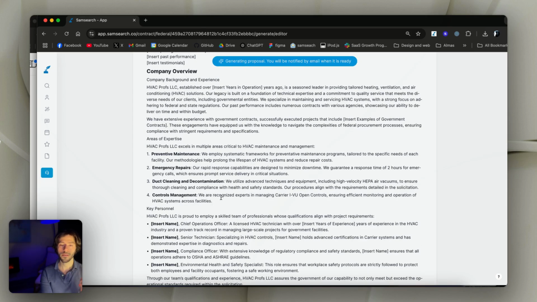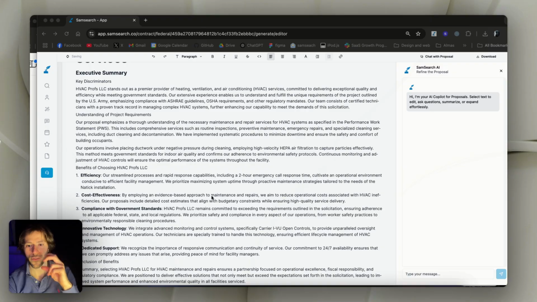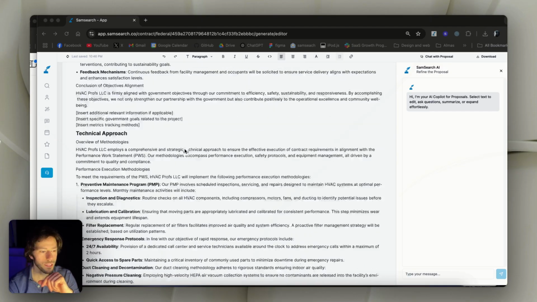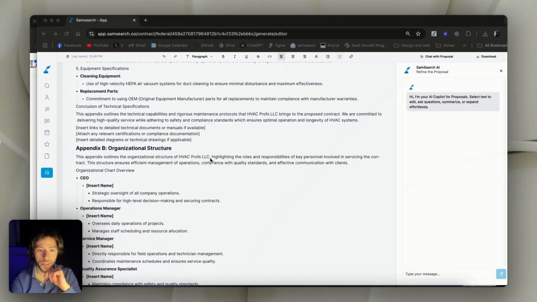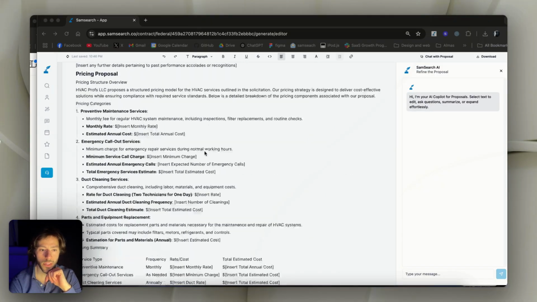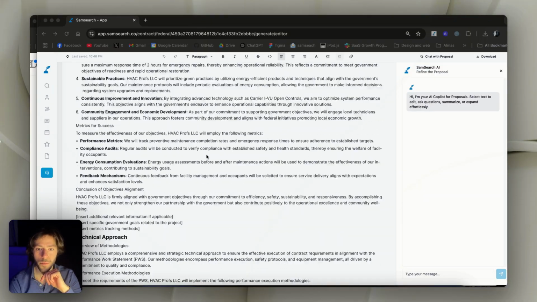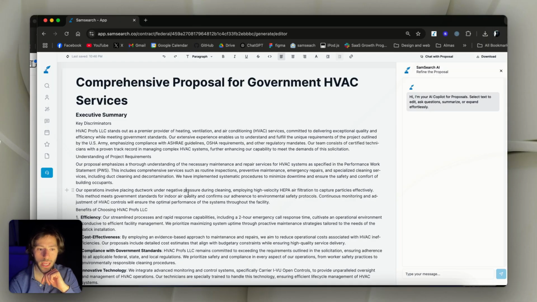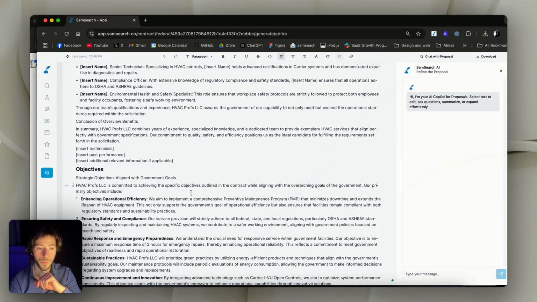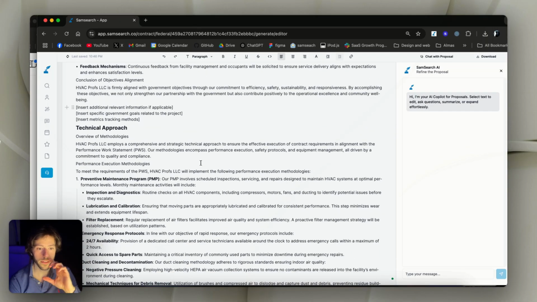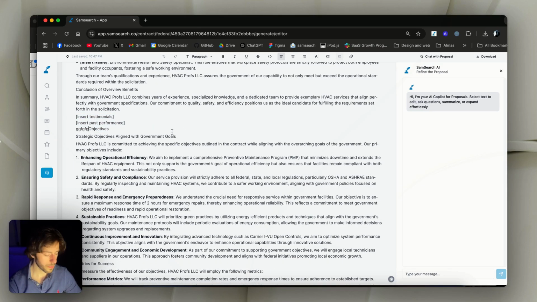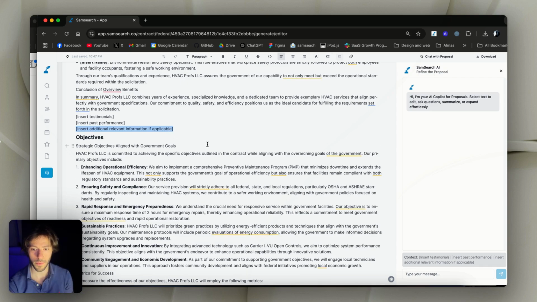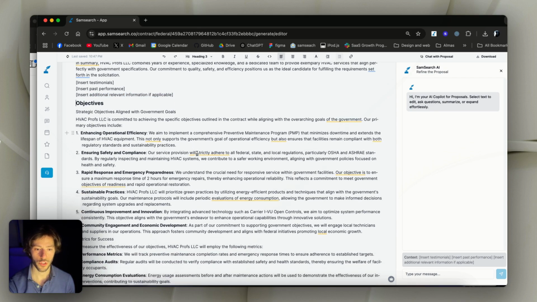So let's go back. All right, so we're back. I forgot to do the transition. It seems to be already done. It's a lot longer than the ChatGPT one, as you see. And the nice part about this compared to ChatGPT is that we can edit the proposal on the text editor itself. So we can start writing, we can fill out this information here ourselves right away, so we can start just typing them instead of having to download them and go back to ChatGPT.